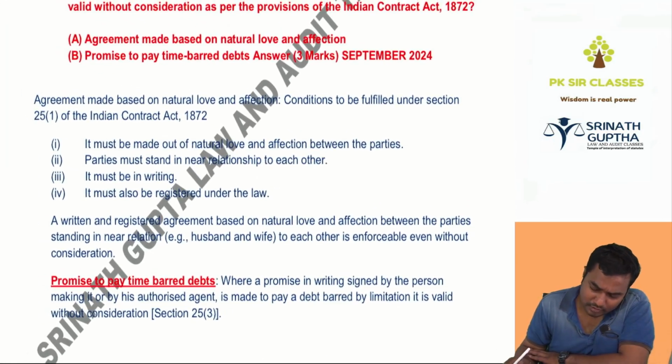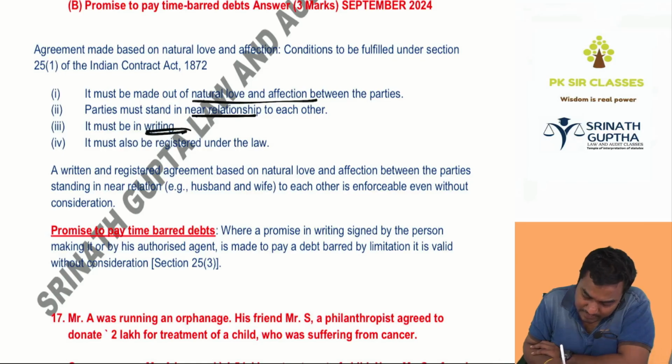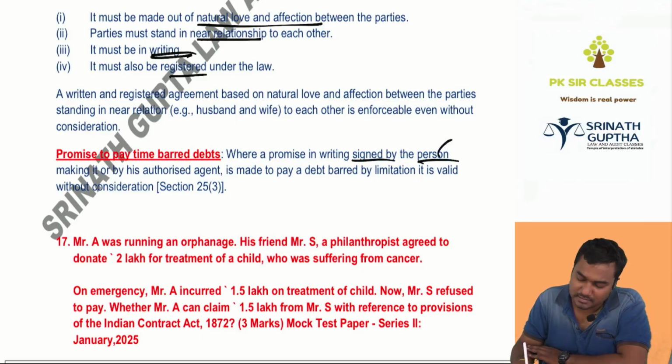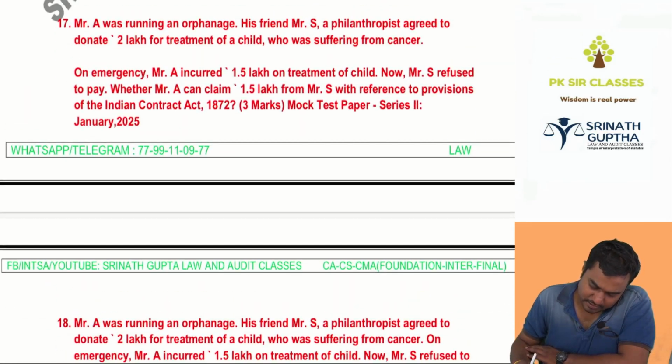Agreements made on account of natural love and affection must be made out of natural love and affection, there must be a near relationship, and it must be in writing and registered. For a time-barred debt, it must be signed by the debtor. Then consideration is not required. Again, the debt will give life for how many years? 3 years. Next question.